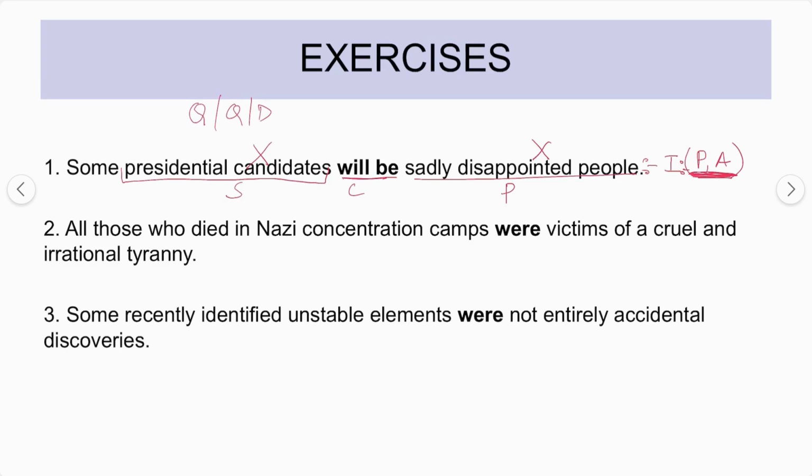Now let's move to the next case. "All" means that this is a proposition. "Those who died in Nazi concentration camps" is the subject term. Here this is the copula, "victims of the cruel and irrational tyranny." So again, if you see here, this is the predicate term. From "victims" onward, the whole predicate term is formed, and this is the subject term.